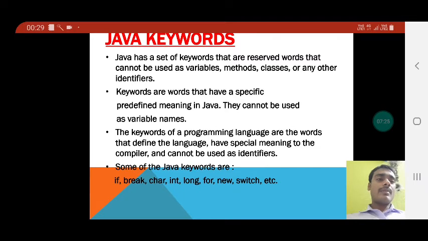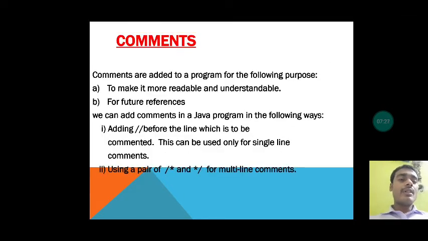Okay, now coming to another topic, children: comments. How you can give comments to your Java programming language. What are comments? Comments are added to a program for the following purposes. First, to make it more readable and understandable. You write the comment in the program so that the program is readable and you can understand it. The compiler is not going to read your comments. Second, for future reference. If you give comments to your program, you can understand it for future reference.